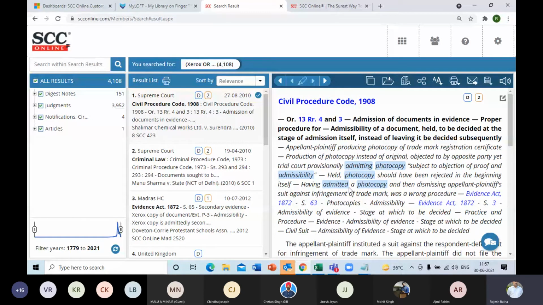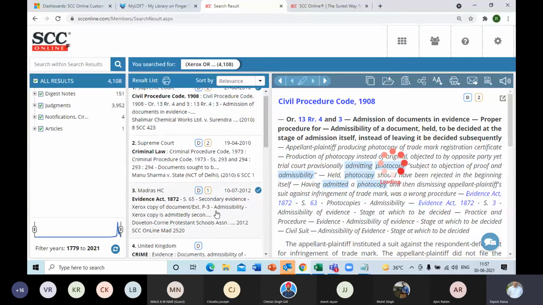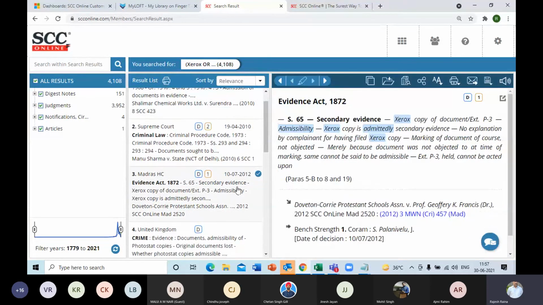So you can see over here that it is forming part of a sentence, that is admissibility and admitting. As you can see, both the extensions are taken care of, and then the photocopy, right? And if I go to the other digest notes like this one, the Madras High Court, here it's talking about Xerox, not photocopy, and admissibility and admittedly, right?